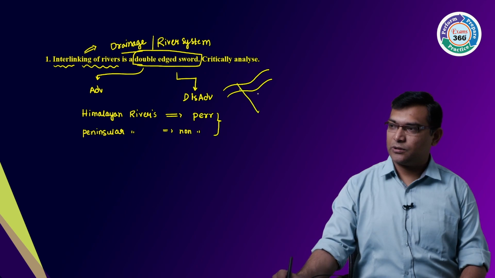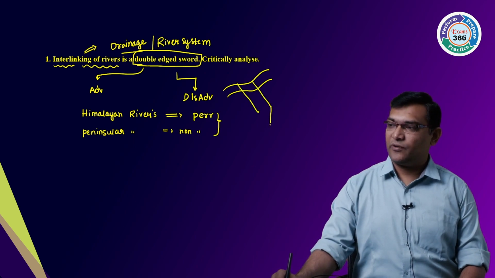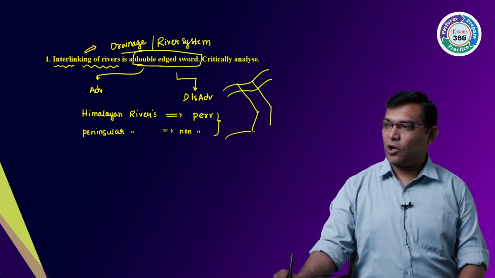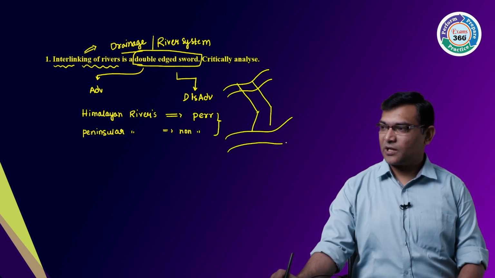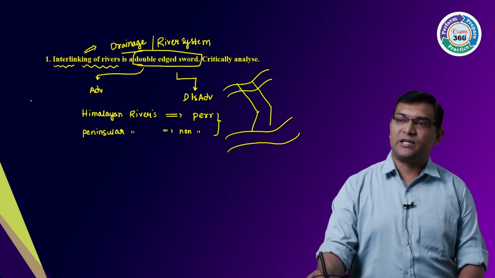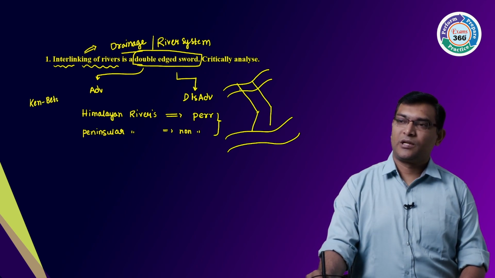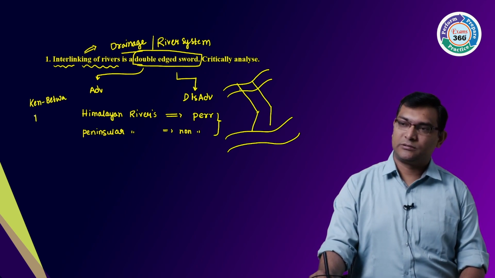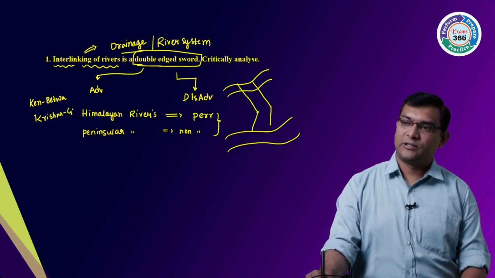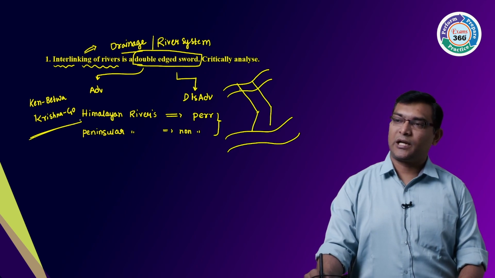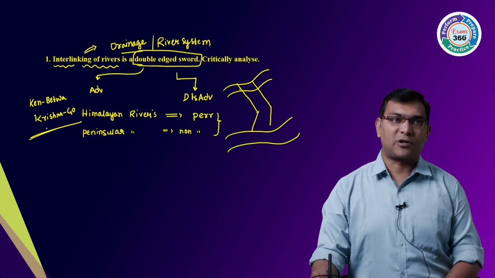Like we have already seen the Ken and Betwa, Krishna with Godavari. So all these are your interlinking under the National Interlinking River Projects.